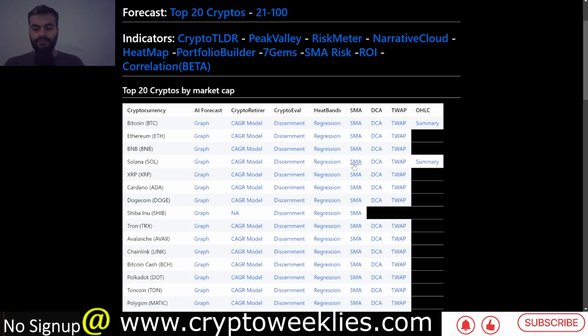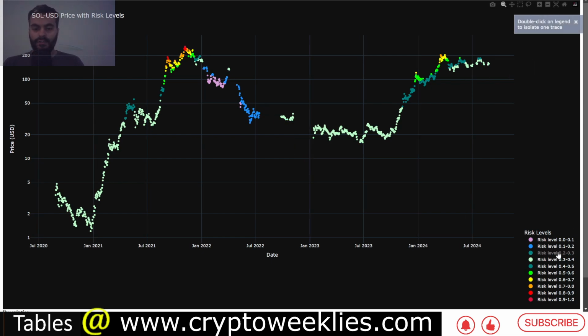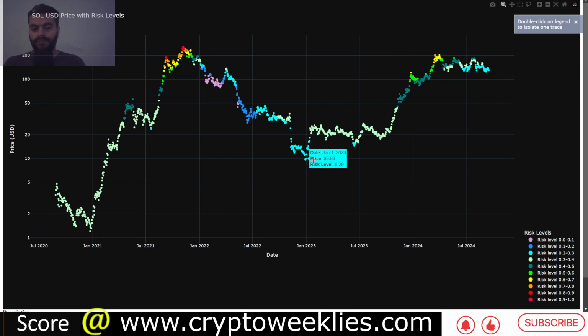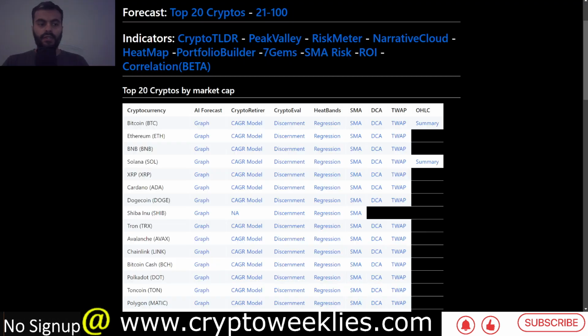And if you were to focus more attention towards the simple moving average based accumulation model, the risk to accumulate Sol right now is at around 0.27. Again, the third best time, you can see some of the bottoms have occurred at this risk level, that is between 0.2 and 0.3. Not too long ago, in March of 2024, where per the summary risk the risk was 1, per this model this risk was 0.8.